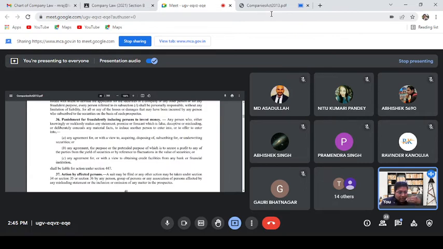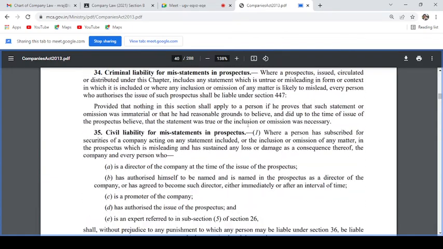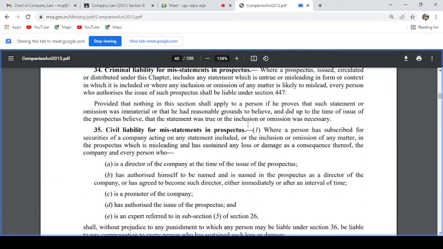And the persons against whom these damages of compensation would be allowed are also written here. So come to section 35. It says that where a person has subscribed for the securities of the company, acting on the inclusion or omission of any matter in the prospectus which is misleading, and has sustained any loss or damage as a consequence, then the remedy applies.